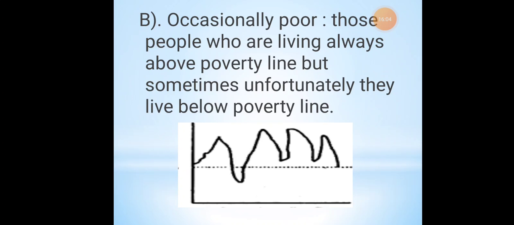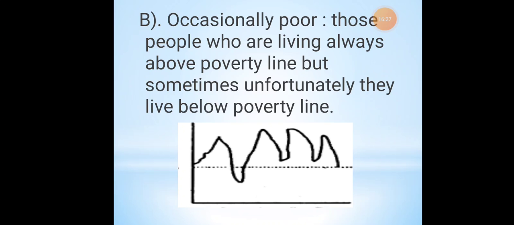Next is occasionally poor. Those people who are living always above poverty line, but sometimes unfortunately they live below poverty line. For example, I'll take a business. You make a business to make profit, and you will be making profit every year.